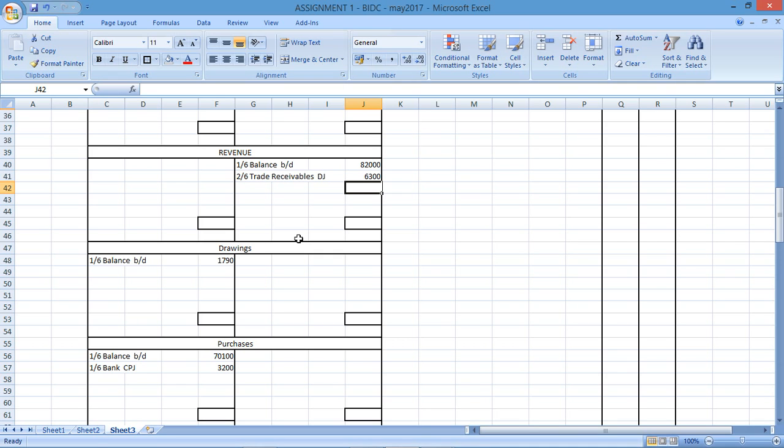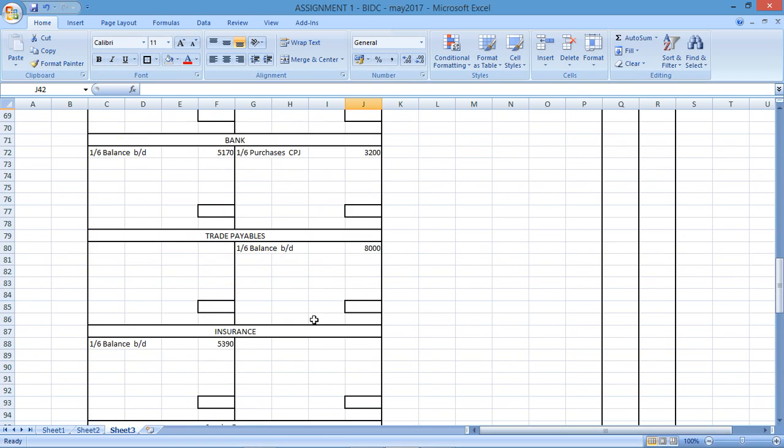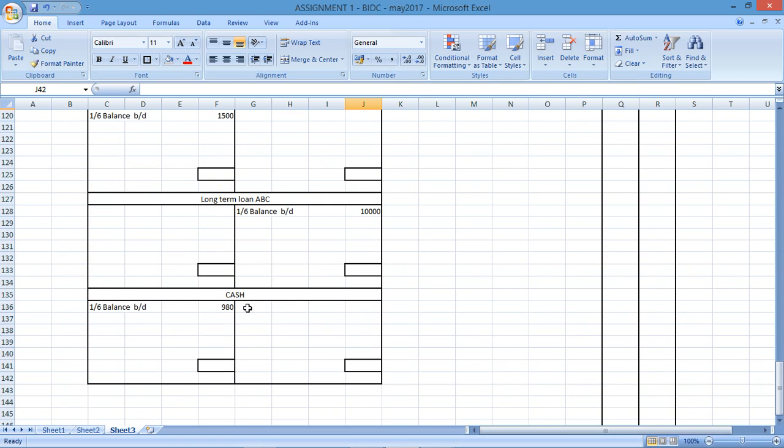The next transaction for the 4th says Aminata, which is the owner, withdrew cash for private use. So we know this is drawings. They're withdrawing cash, so cash will be affected negatively. So there's my cash on the 4th of June.